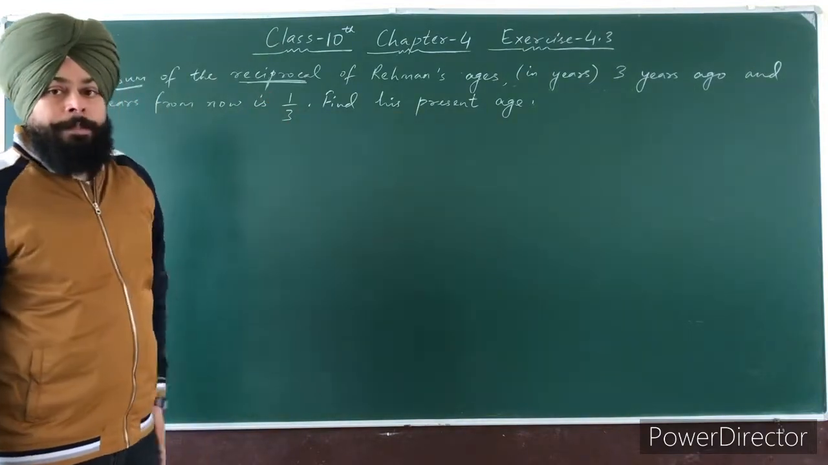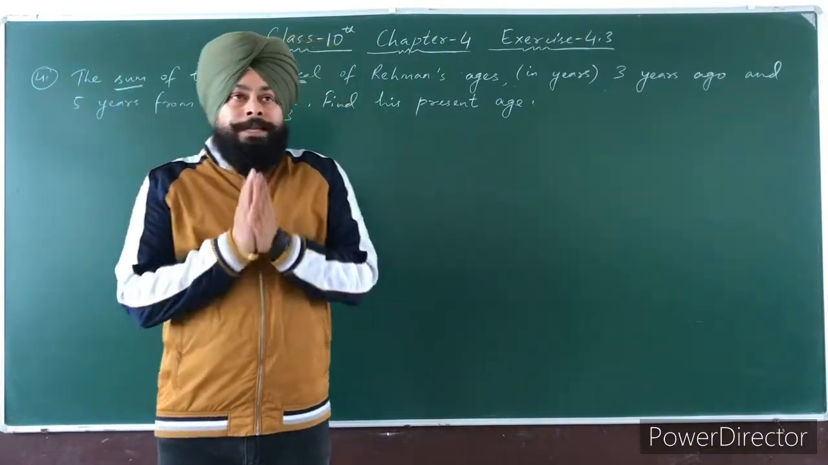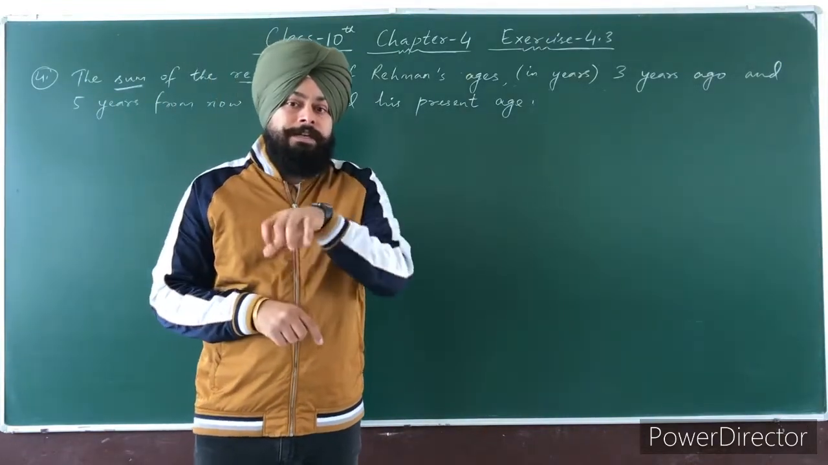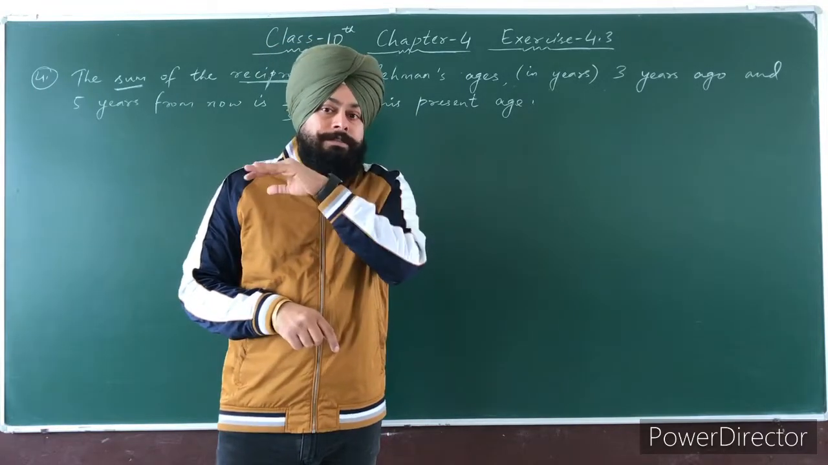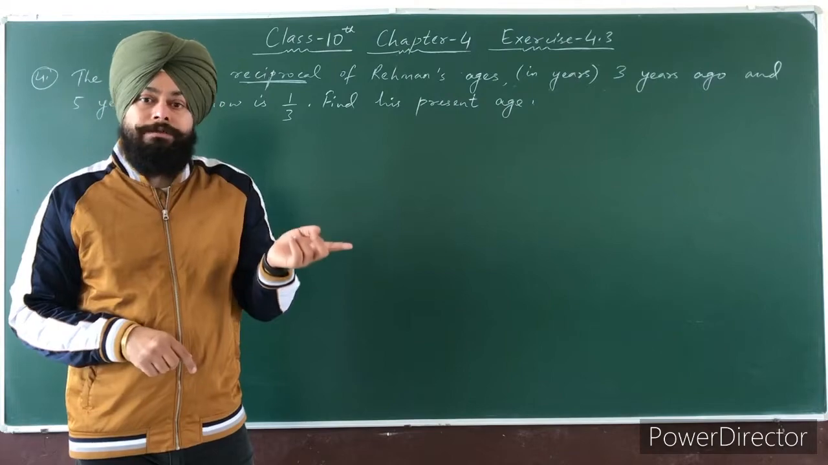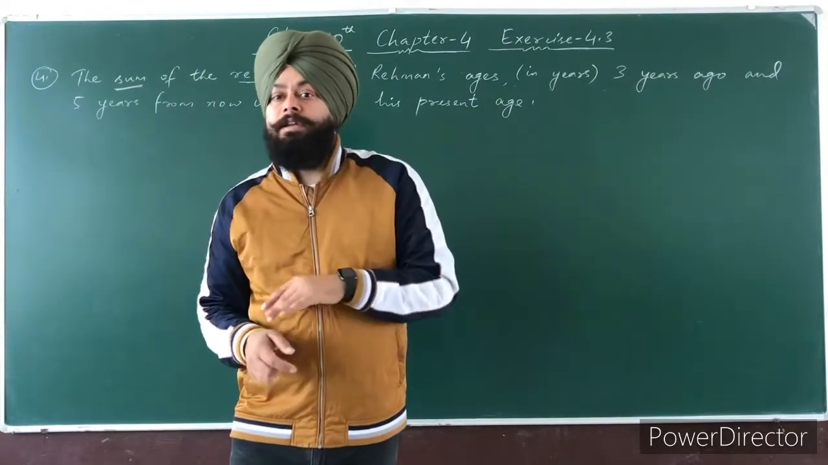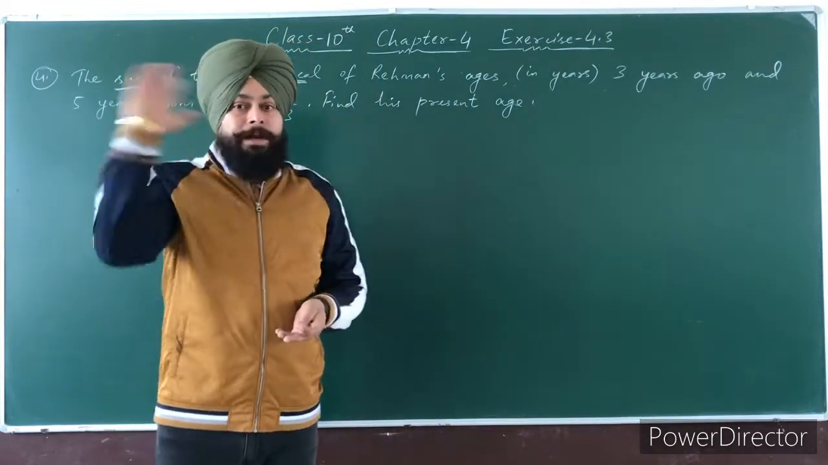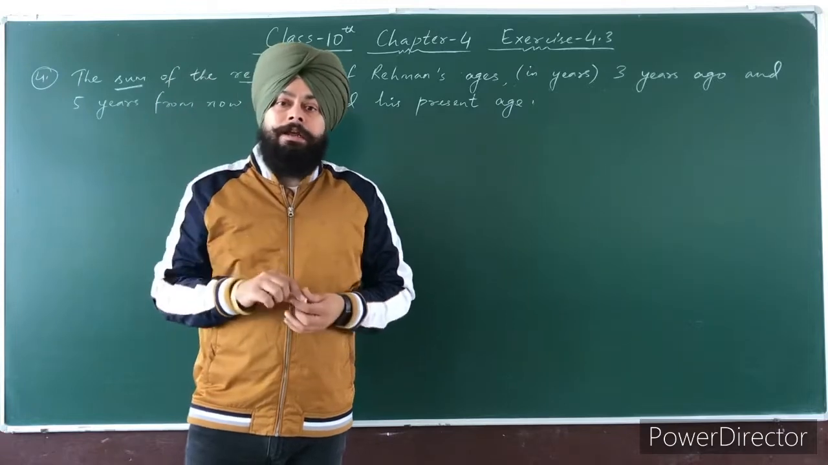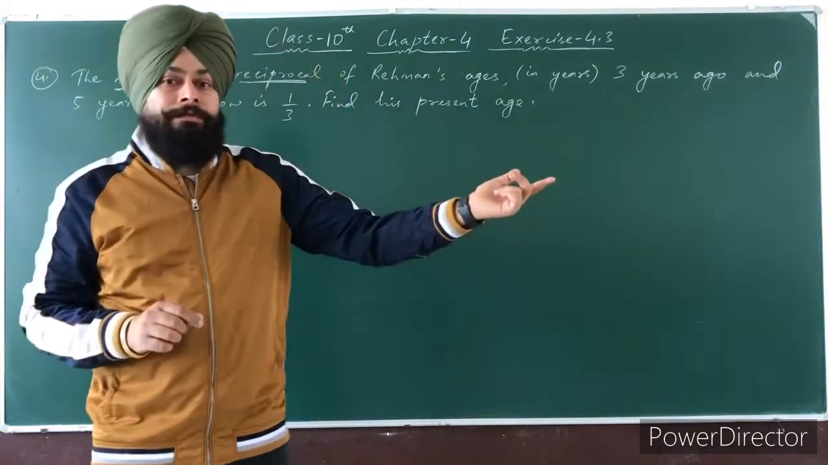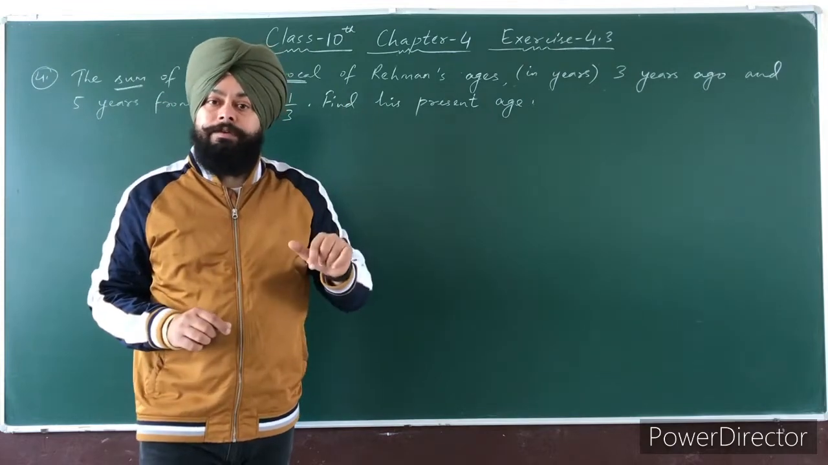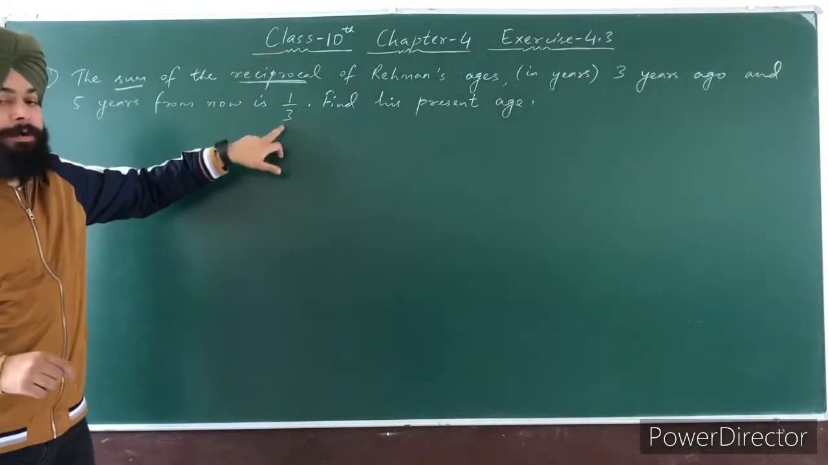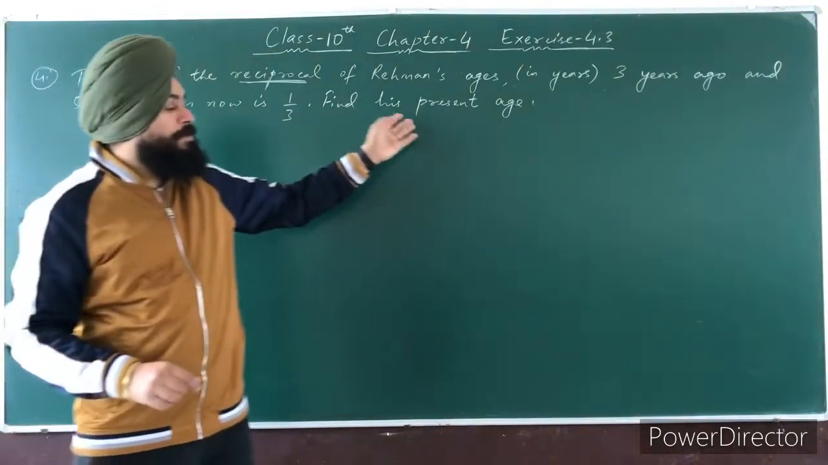1 by 3. Clear? Suppose that for example the present age of Rahman is today 20 years. Rahman की जो आज present age है 20 years है. So before 3 years, or you can say 3 years ago, Rahman age कितनी होगी? 17 years, क्योंकि 20 minus 3 is 17 years. और 5 years बाद में कितनी होगी? 25 years. It means जो उसकी एज 3 साल पहले थी उसका रेसिप्रोकल is 1 by 17 and the age after 5 years is 25 and its reciprocal is how much? 1 by 25. It means the sum of 1 by 17 and 1 by 25 is how much? This 1 by 3. Clear? So we will find his present age.